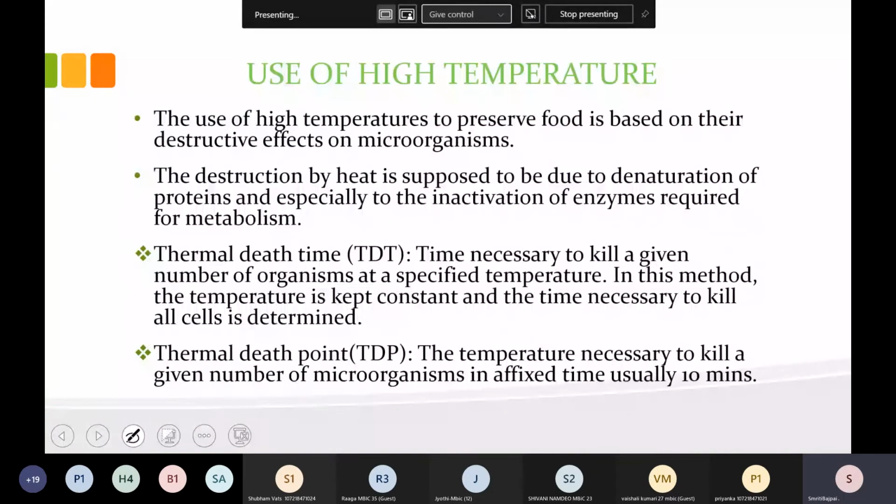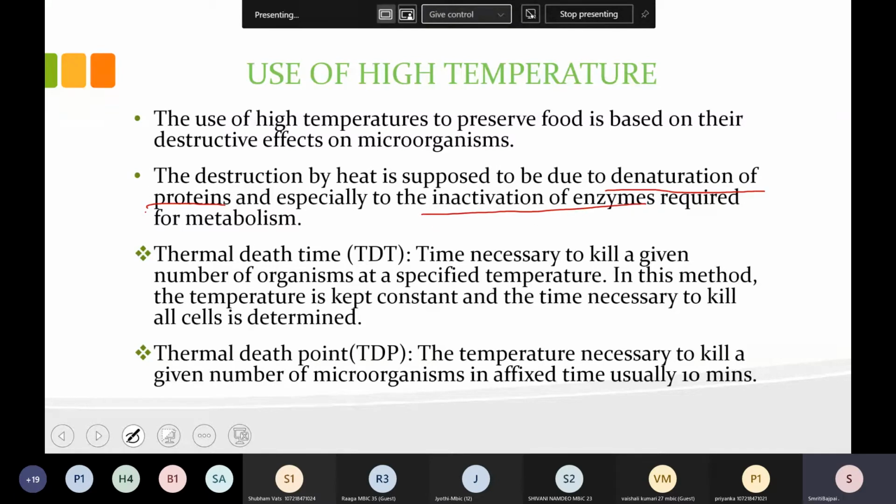Now come to the high temperature. We all know that high temperature is going to prevent, inhibit the growth of microbes. This is also one of the important techniques adopted for food preservation. The use of high temperature to preserve food is based on its destructive effect on microorganisms. What this heat is doing with the microbes is denaturation of the protein and inactivation of the enzyme.